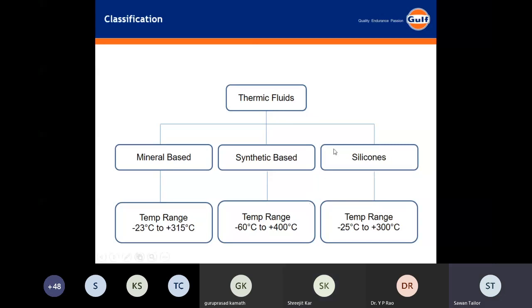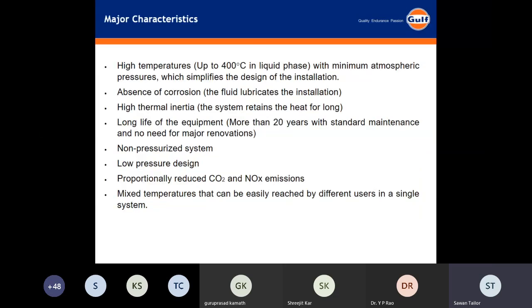So the classification of thermic fluid can be based on 3 types. It can be mineral, it can be synthetic based, and it can be silicone. Okay, so what we had talked about is these 3 types, and further I would talk about some of the major characteristics of the thermic fluid. It is majorly white thermic fluids, right? So this can run up to a higher temperature with minimum atmospheric pressure, which simplifies the design and the installation.